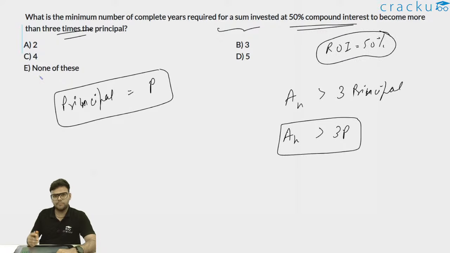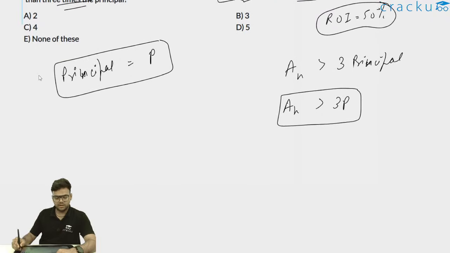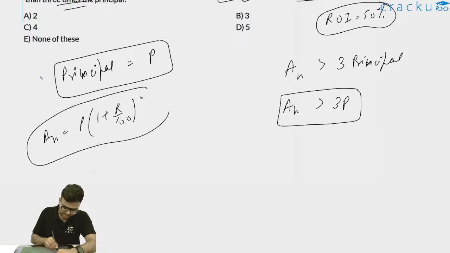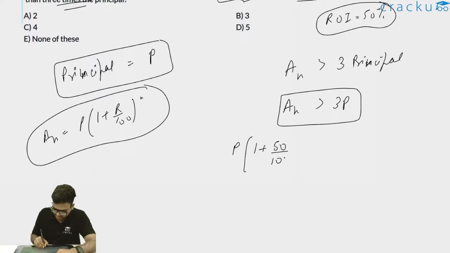That is compound interest. Now what was my formula? AN is equal to P into (1 plus R by 100) to the whole power n. Amount after n years for compound interest scheme is given by AN, P into (1 plus R by 100) to the whole power n. So again we'll use the same. What is the principal value? Principal amount is P. So P into 1 plus, what is the rate of interest? Rate of interest is 50. So (1 plus 50 by 100) to the whole power n. We have to find out the value of n.